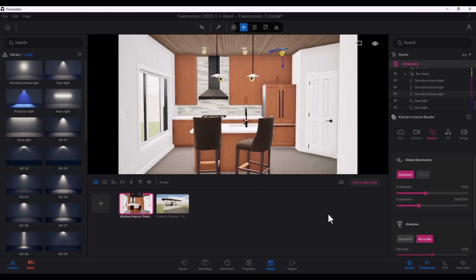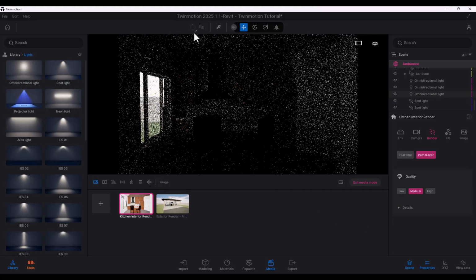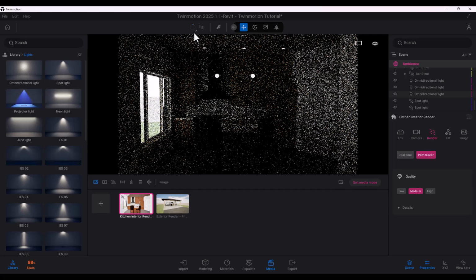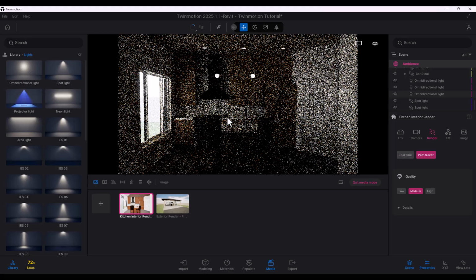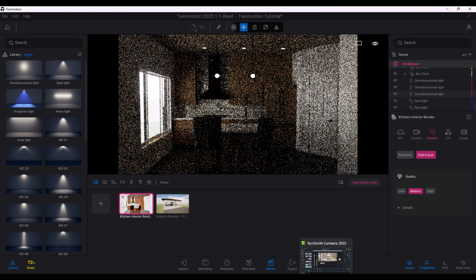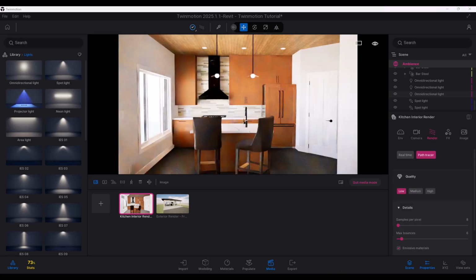And then let's go back to our scene. So this is what it looks like right now. So if I hit R, that'll turn the path tracer on. I'm going to pause just for a second and then let it load to show you guys what it currently will look like with this setting. So I just had to go to low settings because it was taking forever, quite honestly. So I don't have the best computer. But clearly, even in this view, you can see these are a little bit too strong.